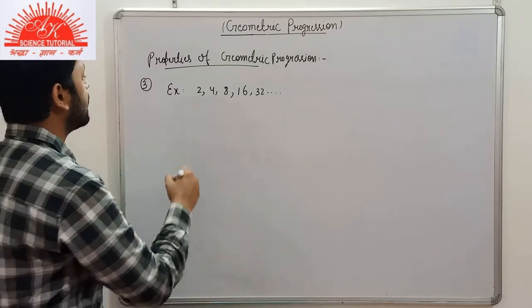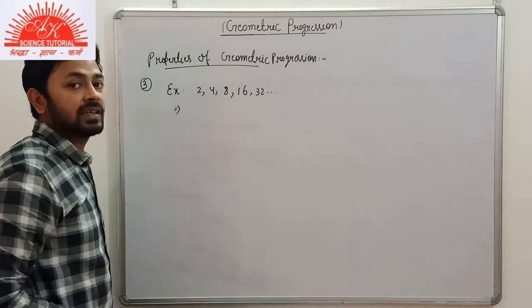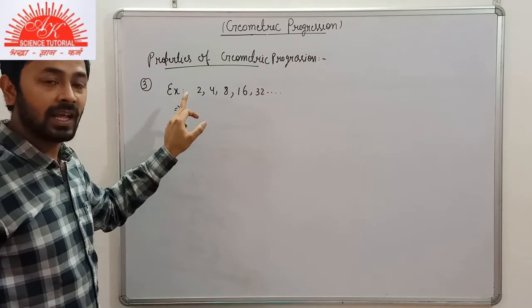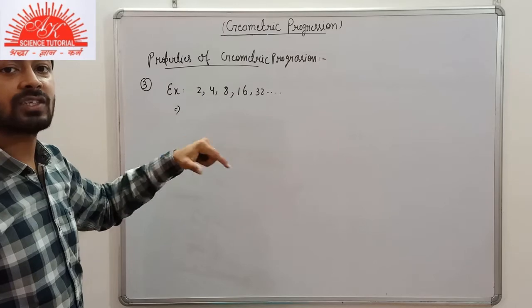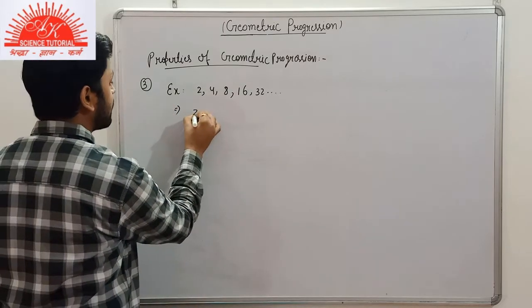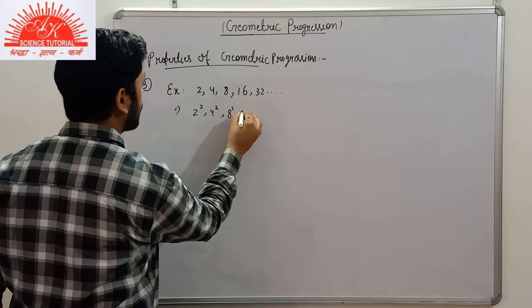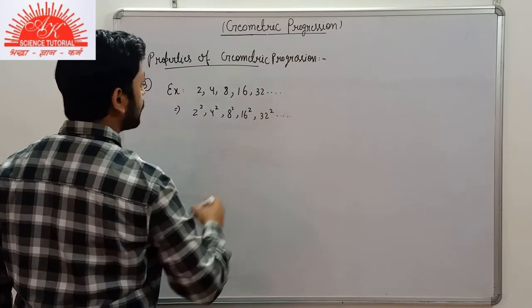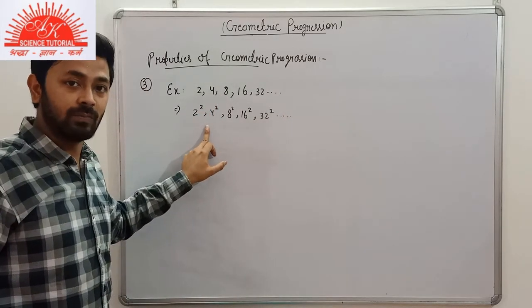Okay. And if in a GP each term is raised to the same power, suppose I am writing 2 to the power 2, 4 to the power 2, 8 to the power 2, 16 to the power 2, 32 to the power 2, so the new sequence formed will also be a GP.